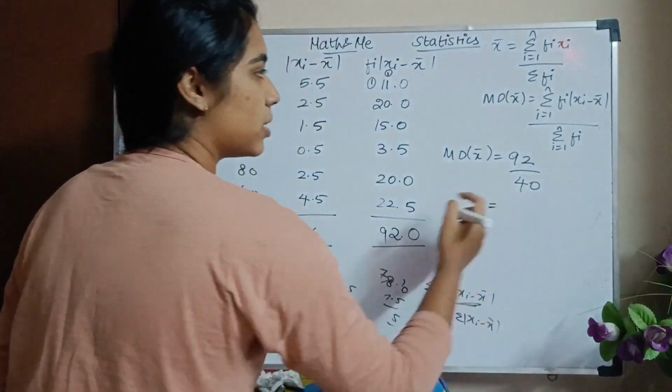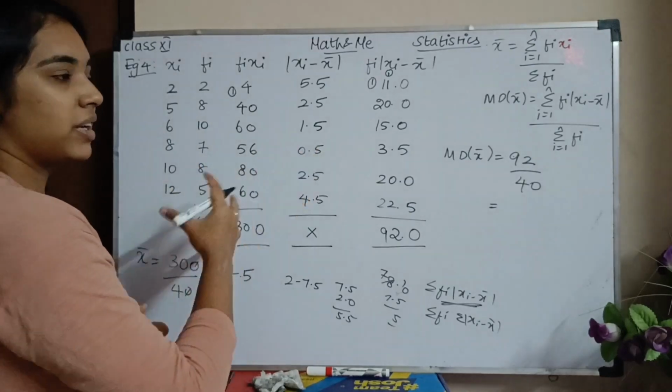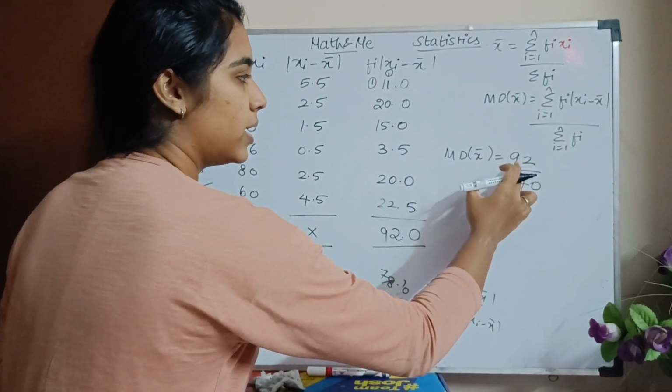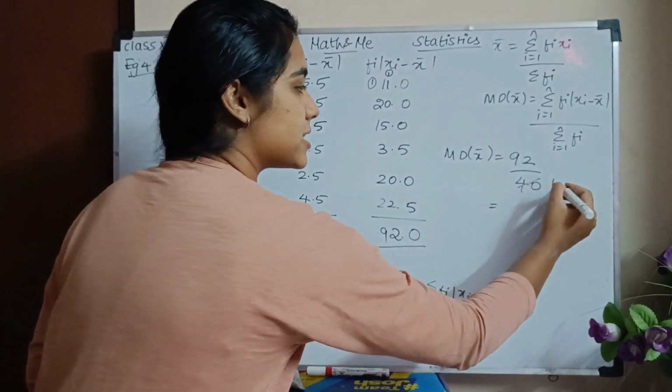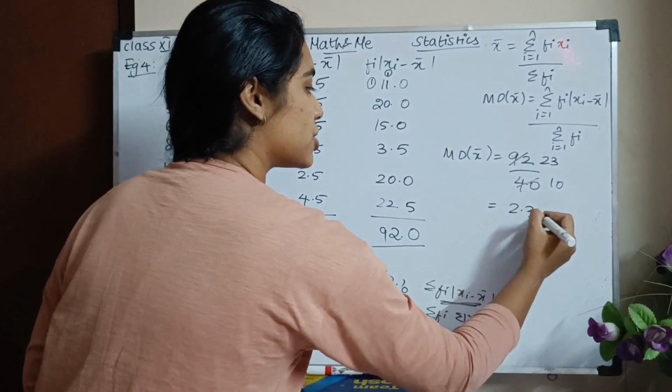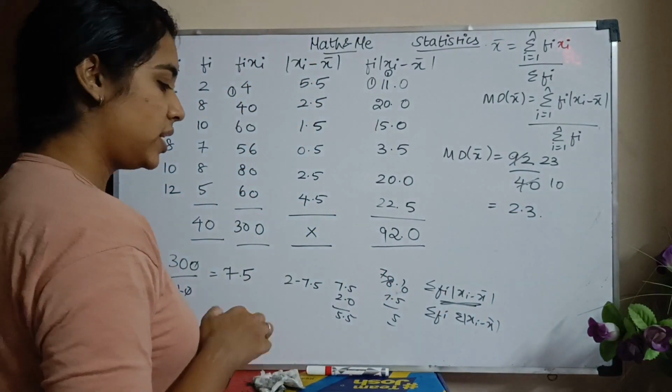So இந்த மாதிரி tabular columnல போட்டா you will not miss any values. It will be very very clear for you. Okay, இப்போ 92 divided by 40 பண்ணா என்ன ஆகும்? 4 டேபிள்ல போகுமா? 4 10s are 40, 4 2s are 8, 4 3s are 12. So the mean deviation about the mean is 2.3. Okay.